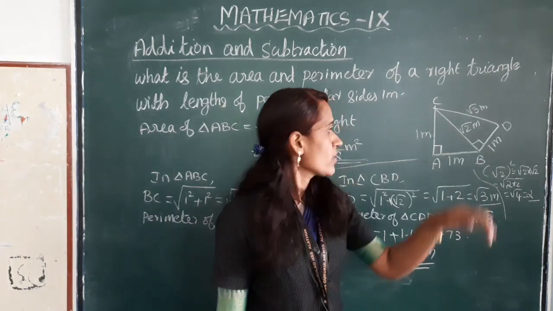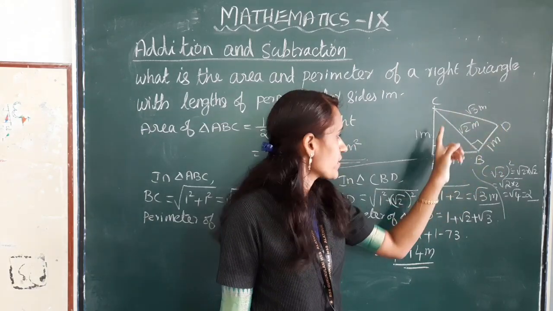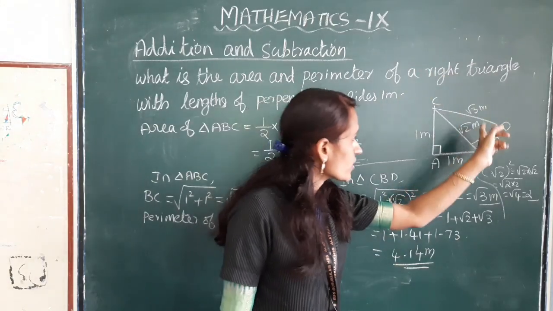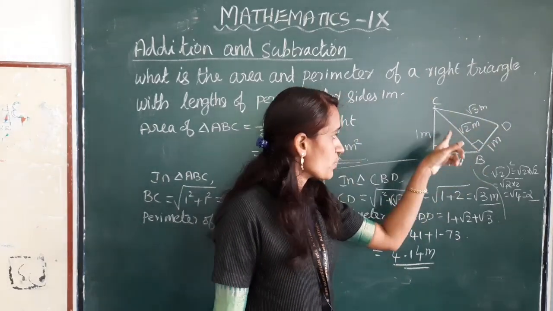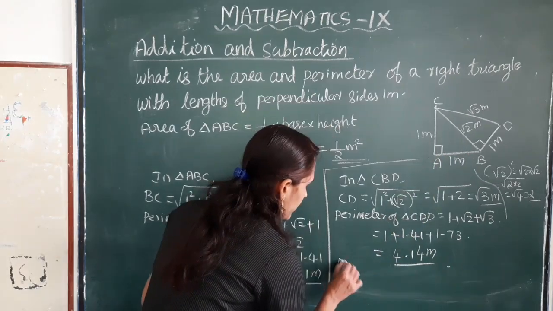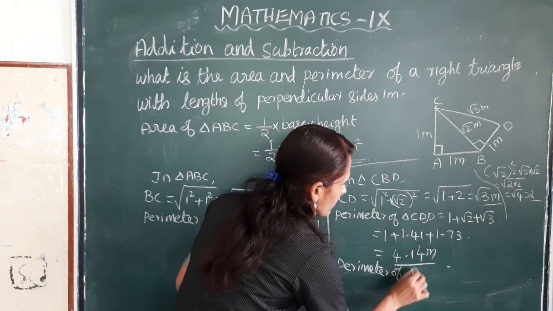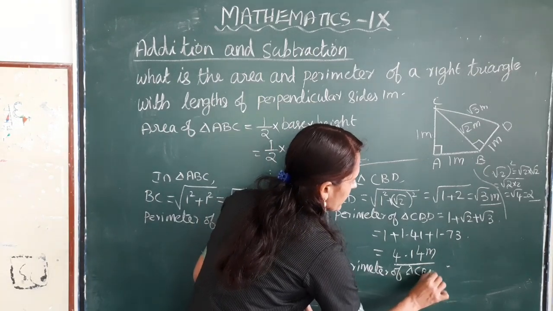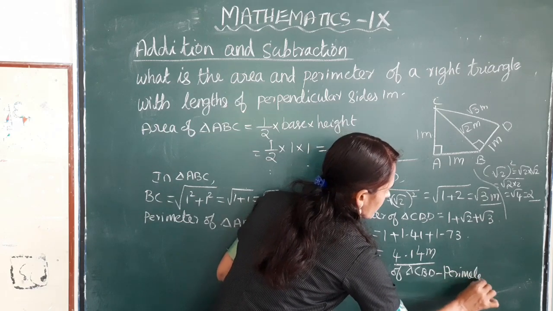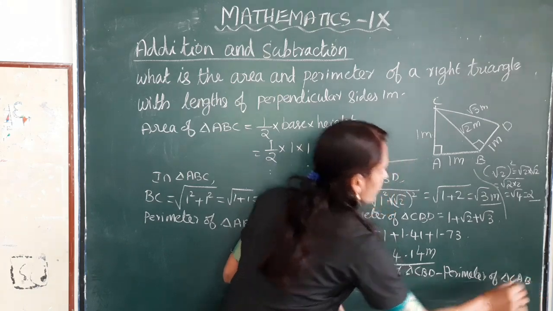Okay. Next, how much more is the perimeter of triangle CBD than the perimeter of CAB? Perimeter of this triangle minus perimeter of this triangle, right? So here, perimeter of triangle CBD minus perimeter of triangle CAB.